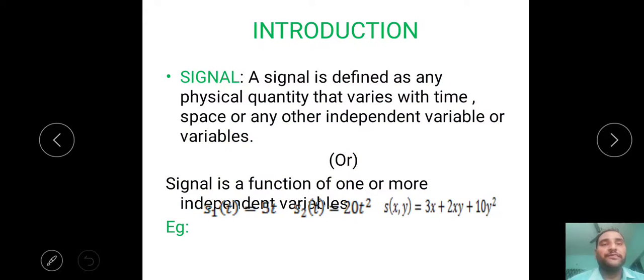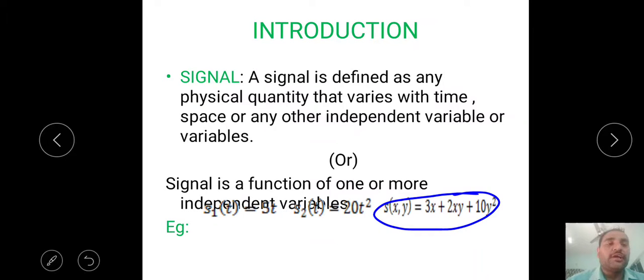So coming to the signal, first the introduction: what is meant by a signal? You know that a signal is defined as a physical quantity that varies with an independent variable. That means a signal is a physical quantity carrying some information that will vary with respect to some independent variable, where the independent variable may be time, space or anything. Generally this is the type of signal which we use, a two-dimensional signal. That means here we have two variables, one is x, another one is y. By using those two variables we can change the signal. Similarly we have a lot of signals which we will see in the next classes.